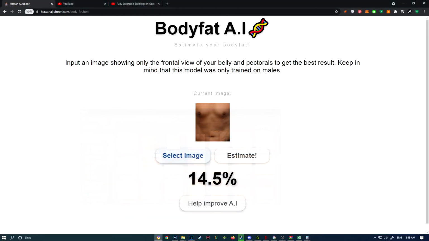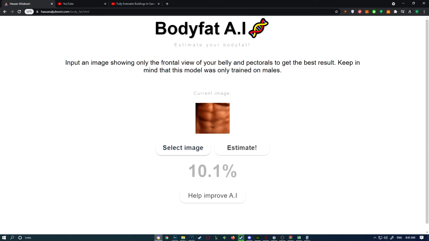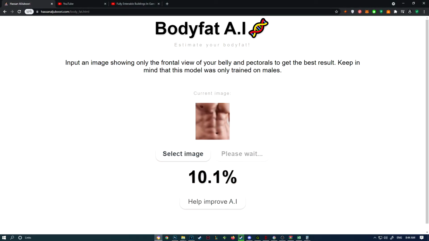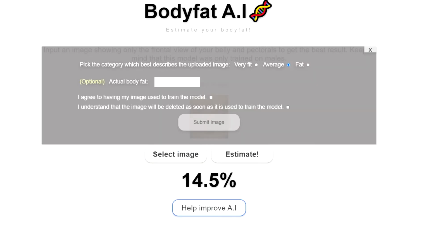Now, that was it for the AI, but I told myself since I went this far, I might as well create a website for people to use the AI. Unfortunately, I don't have a cool time-lapse showing how I made the website, but long story short, I don't want to do it again. It allows the user to input an image and estimate the body fat, and it also allows them to submit the image if they want to improve the AI.